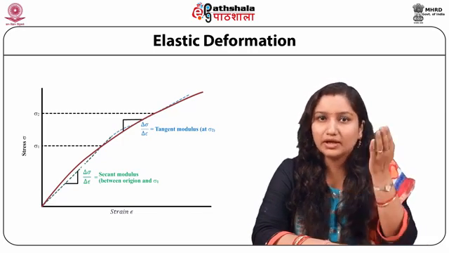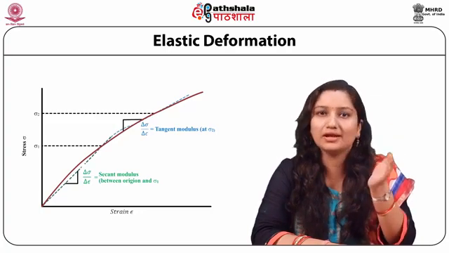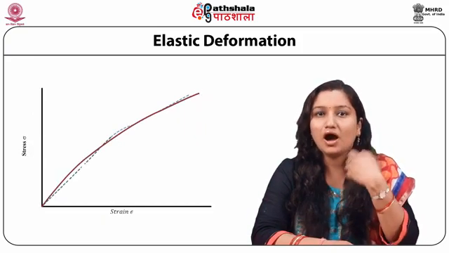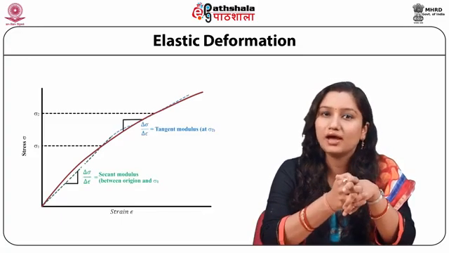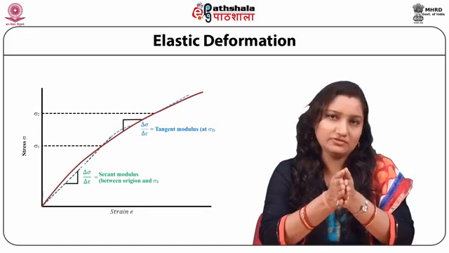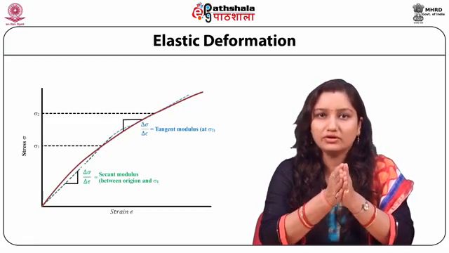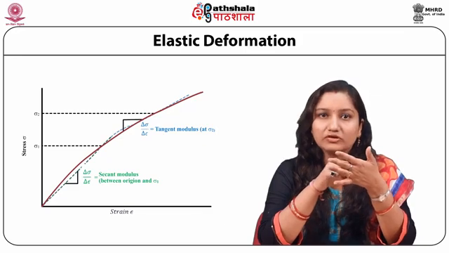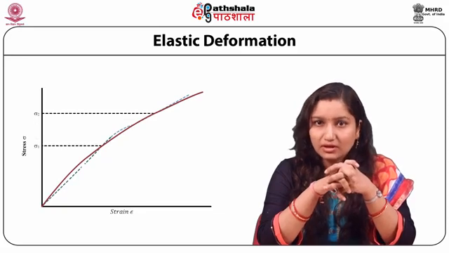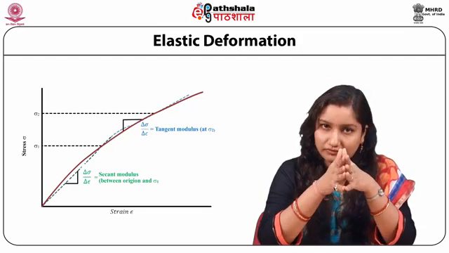As would be expected, the imposition of compressive, shear or torsional stresses also evokes elastic behavior. The stress strain characteristics at low stress levels are virtually the same for both tensile and compressive situations, to include the magnitude of the modulus of elasticity. Shear stress and strain are proportional to each other through the expression tau equals G times gamma, where G is the shear modulus, the slope of the linear elastic region of the shear stress strain curve.